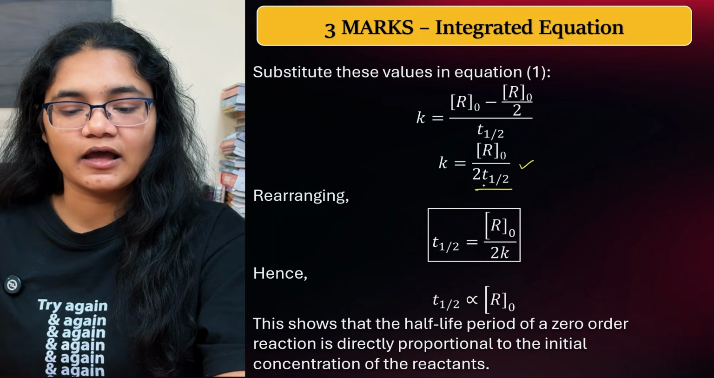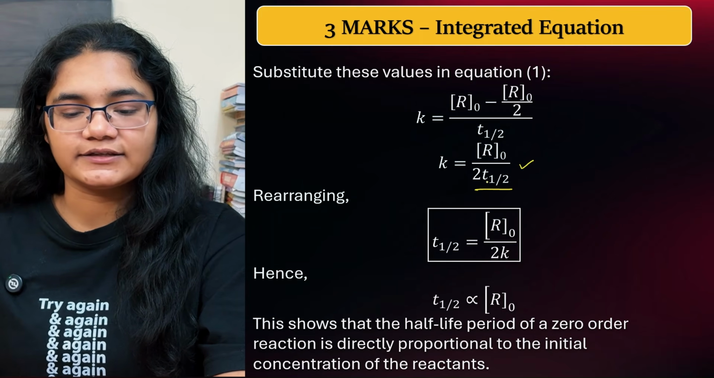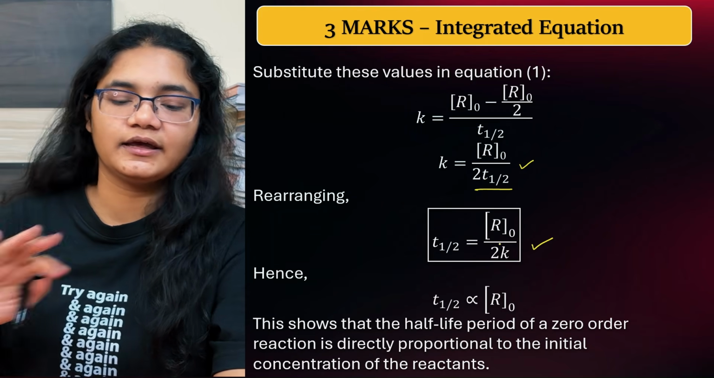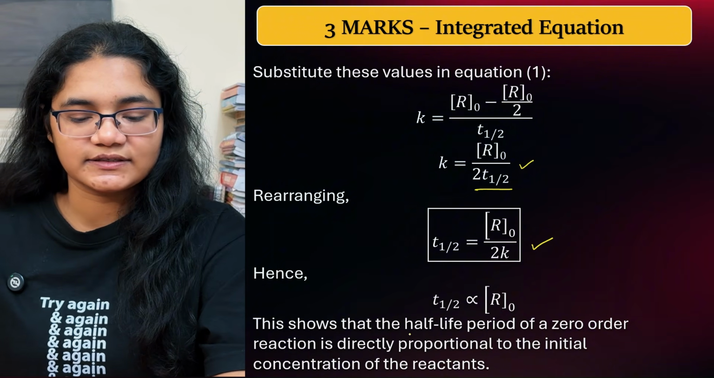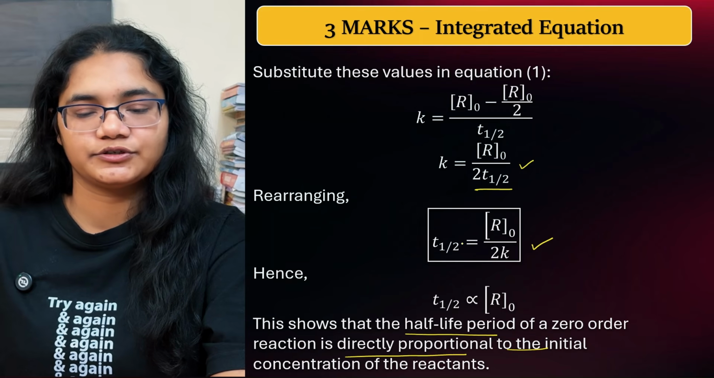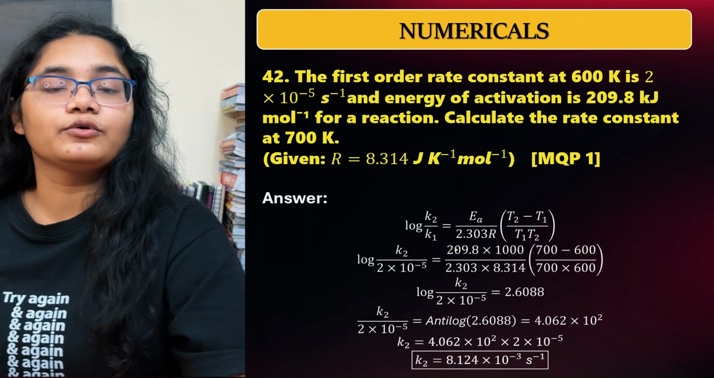Now t half will be equal to, rearranging the equation, R naught by 2k. So you can see this shows that the half-life period of a zeroth order reaction is directly proportional to the initial concentration. Okay. Next, we'll go to the numerical questions.